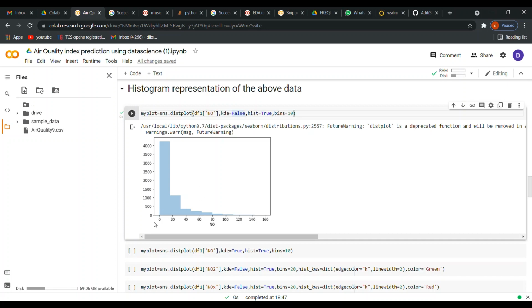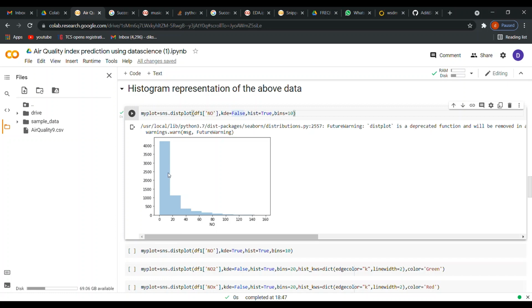So this is the weight, and what it represents is that 4,000 people have weight ranging from 0 to 20. Just take it like that. This shows that this number of people have weight in the range 0 to 20. Then 1,000 people have weight between 20 to 40, like that. So basically a histogram is a plot between a frequency and the feature.